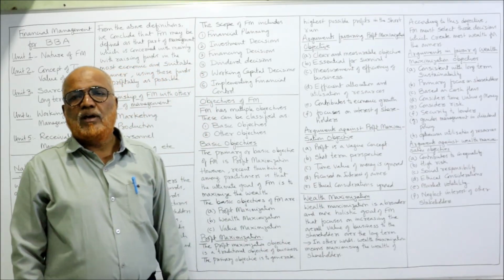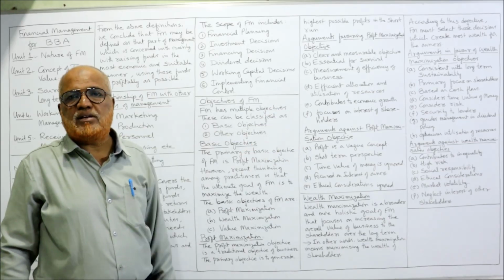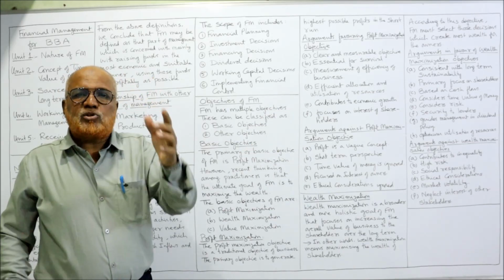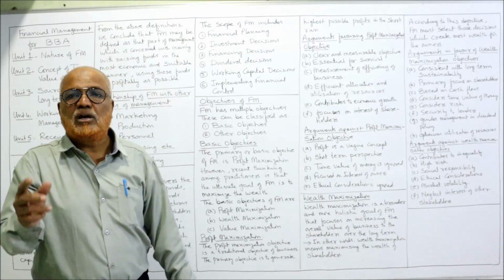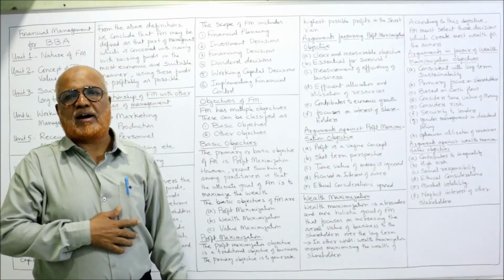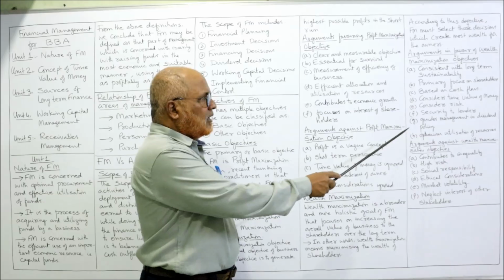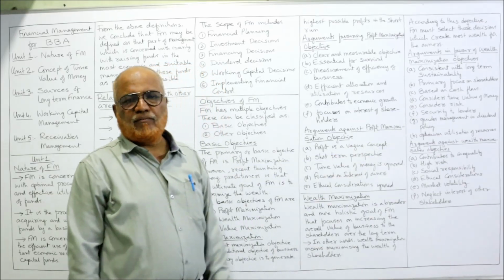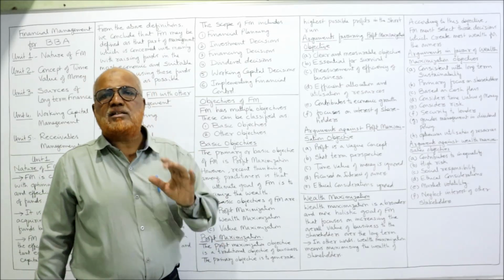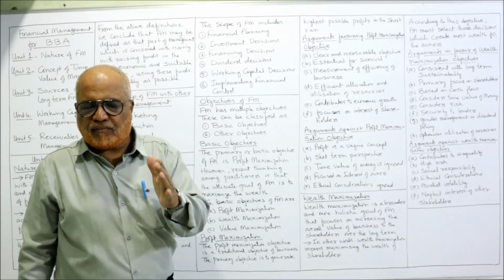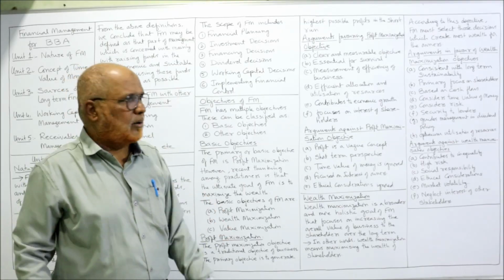It considers risk. Even risky projects will be considered if we keep profit maximization, because the ultimate aim is to maximize the profit. It will ignore the risk, but wealth maximization will consider the risk factor because it has to go in the long term. Then, security to lenders. When we keep wealth maximization as an objective, then the lenders of the funds and suppliers will also be secured.